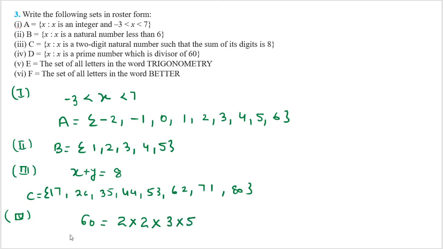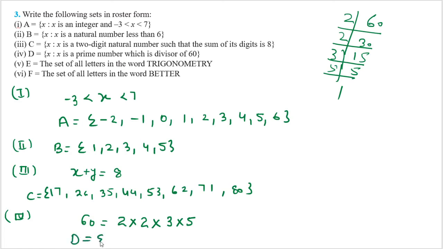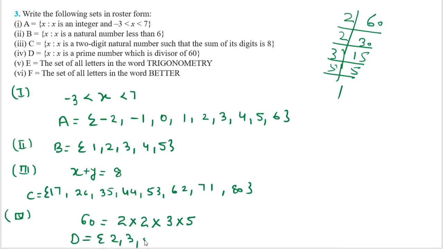If I do the factors of 60, I can write, and you know how to do the factors? I can do it like this. See, I have 60. You divide it by 2, it becomes 30. Again you divide it by 2, it becomes 15. Again you divide it by 3, it becomes 5. And now 5 divided by 5 is 1. So that's why I have written 2 into 2 into 3 into 5. Now children, I have to represent it by D. So I can say D is equal to {2, 3, 5}.